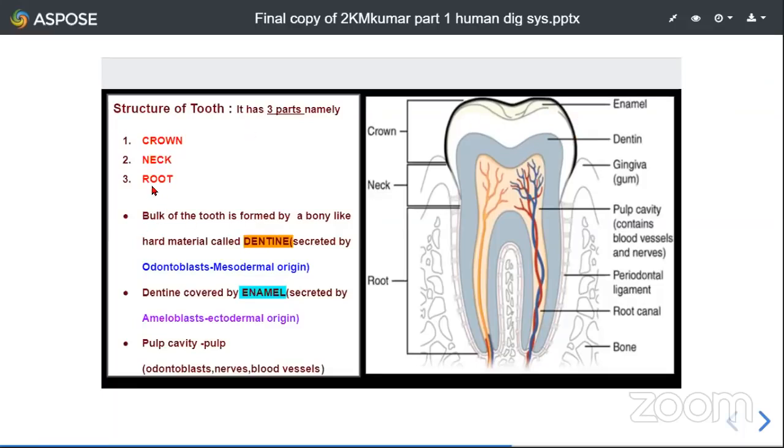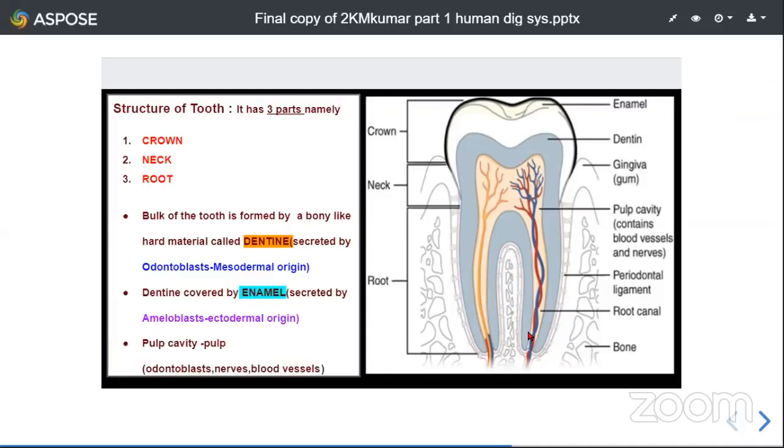And the unseen portion of the tooth is root, and between crown and root, we see a small neck which is covered by gums or gingiva. So this part is visible. Now this visible part is called crown, and this unseen portion which is embedded in the sockets of the jawbone is the root of the tooth, and this small portion between crown and root is a neck region. So the tooth shows three parts: crown, neck, and root.